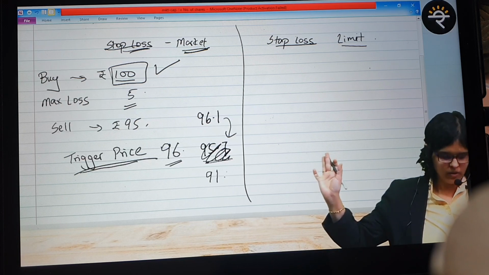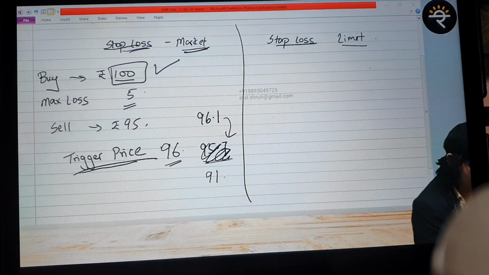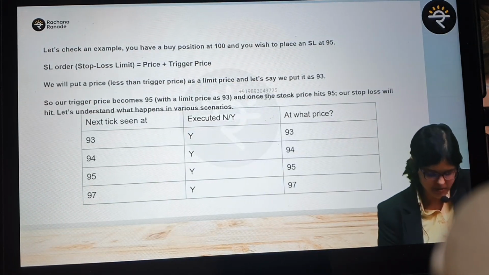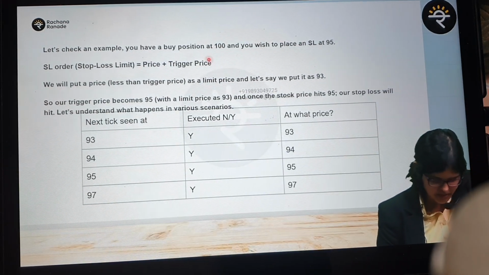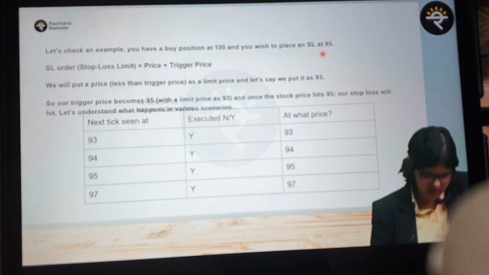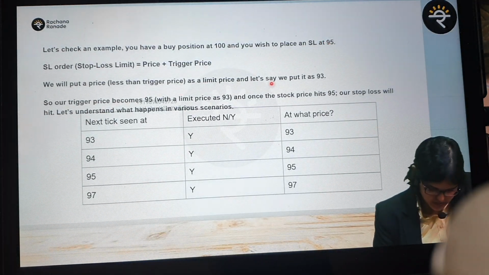Okay, wait, let me complete the discussion first. I've taken different case studies as well. Now, if I have given a stop loss limit order, I've taken a separate case study for this so that you get a perfect idea. Is this visible? Now we are talking about a stop loss limit price. See, what is my buy position? Buy is at 100. What is the stop loss order? 95.